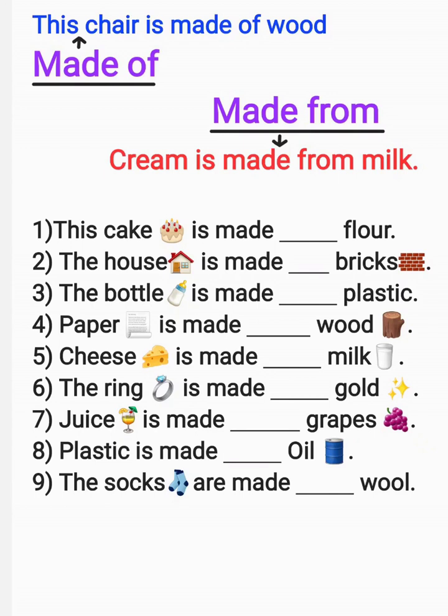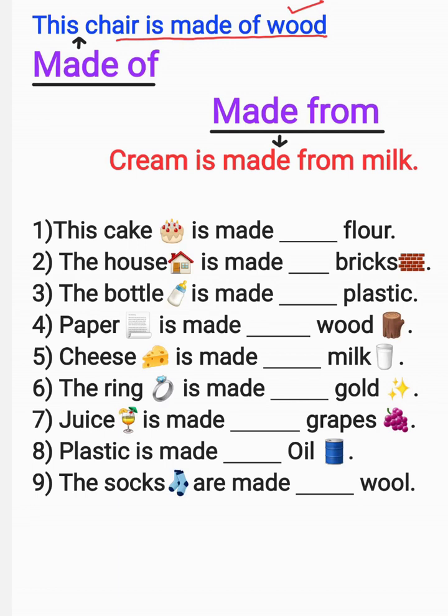made. What I mean to say is, for example, this chair is made of wood. Tell me, guys, can you get back wood from chair? Yes, you can get back wood from chair. So when we can get back the original product from something, we will use made of. At that time, we use made of.